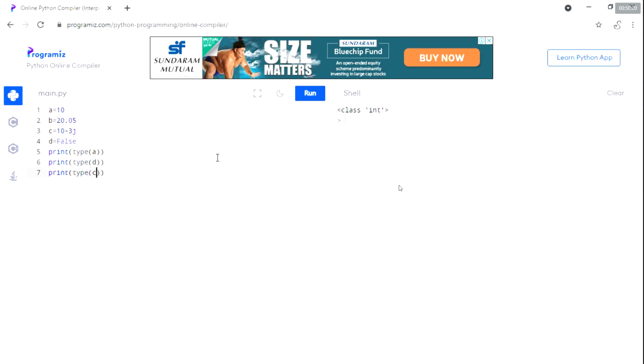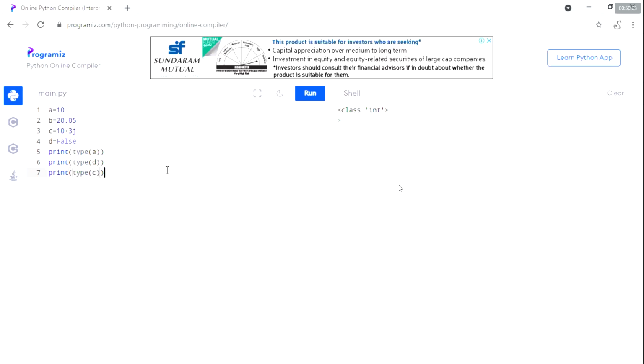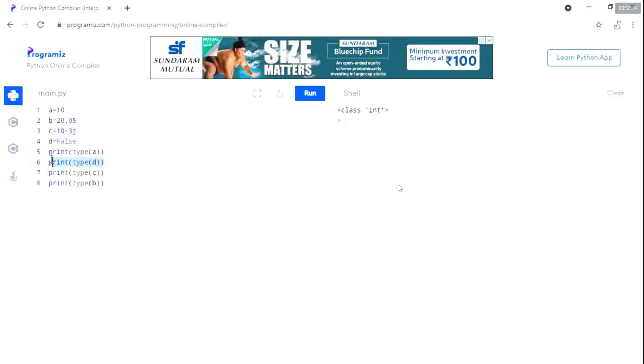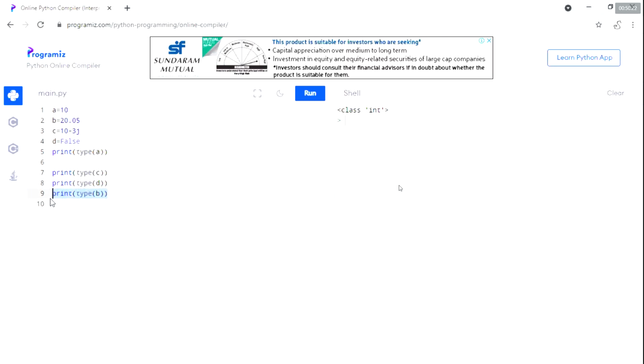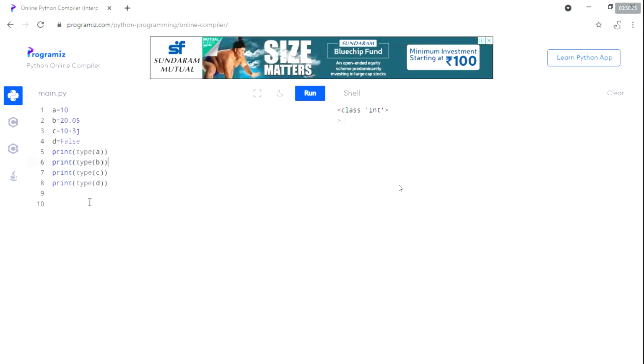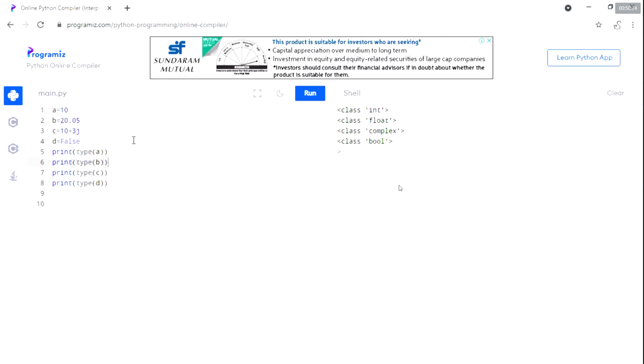I'm writing all the prints, and then we need to check each one by one. Printing the type of B is missing. Write the B, or otherwise it will be considered one by one. Control X, Control V, Control X. Now run the program. See here, the first one, A is int, B is considered a float, C is considered a complex, and D is considered a bool.